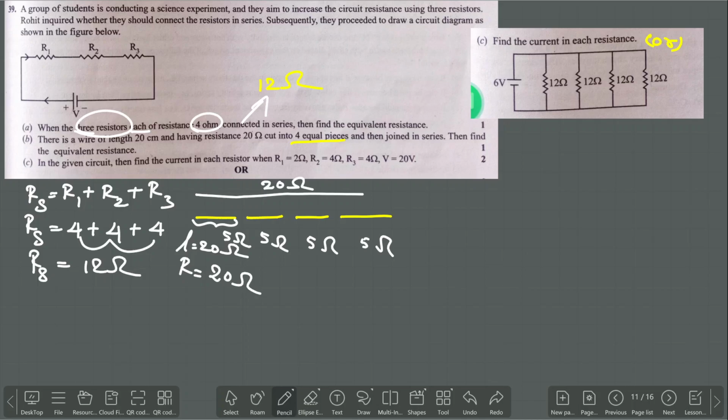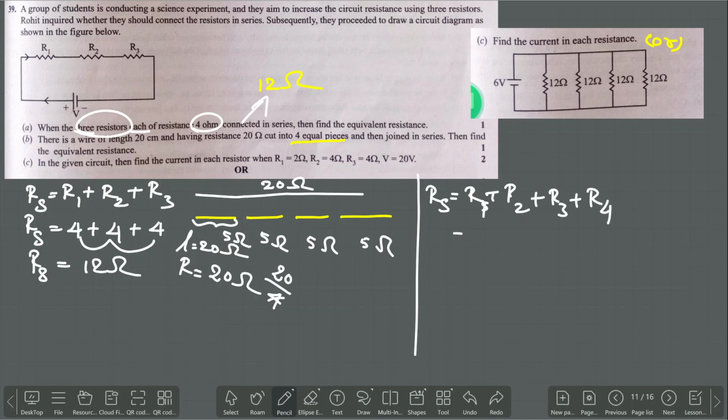And then they are joined in series. Again they are asking to calculate the equivalent resistance. So R is equal to R1 plus R2 plus R3 plus R4. What is the value of R1? 5 plus 5 plus 5 plus 5, that is going to be 20 ohm.